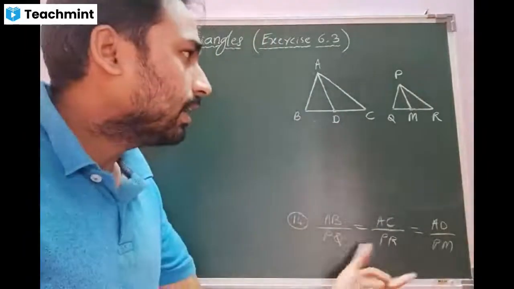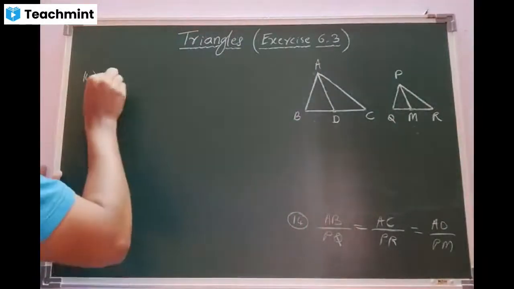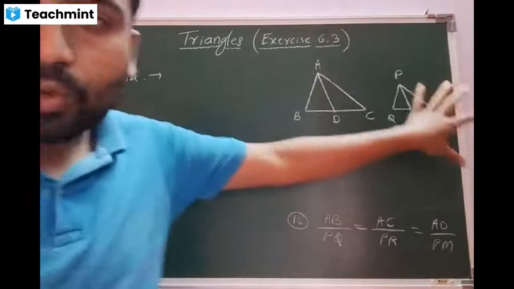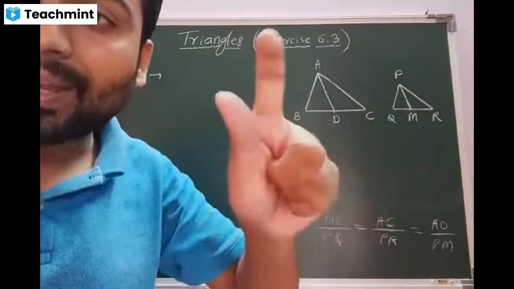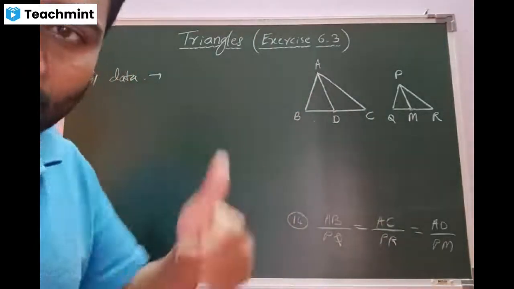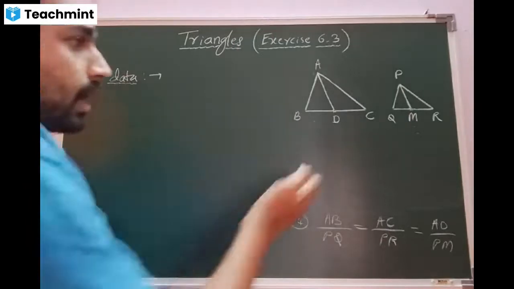Using this data, I have to prove both are similar. Am I right, beta? Yes, sir. So what I will do, this particular question, I will prove it as a particular theorem. We'll use the steps of a theorem to prove this result. Okay, beta? Yes, sir.